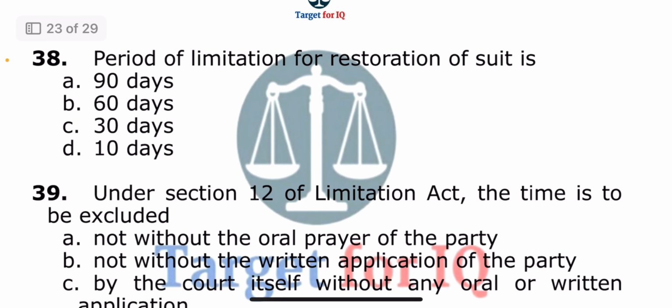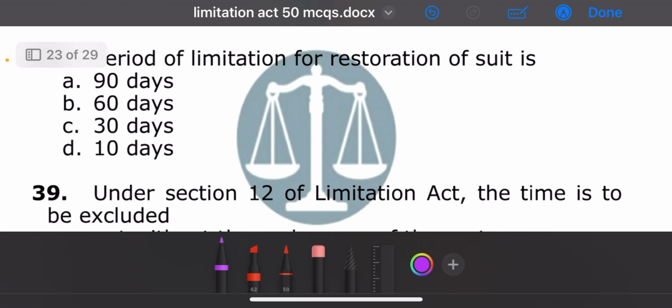Next question, period of limitation for restoration of suit is. The options are 90 days, 60 days, 30 days, or 10 days. The correct answer is option C, 30 days.